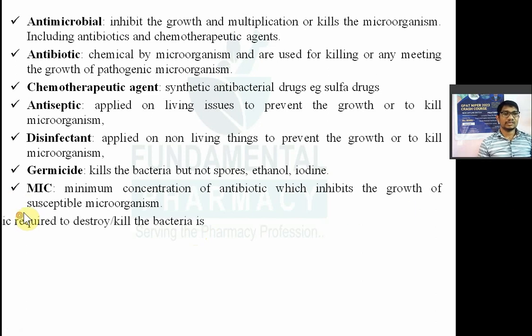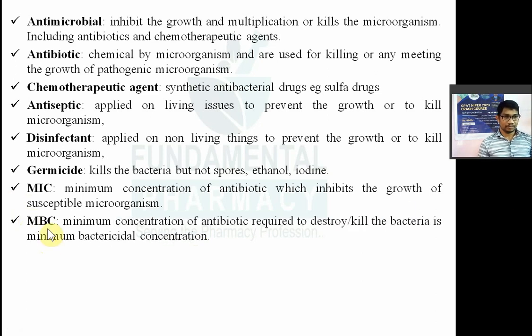What is meant by MBC, minimum bactericidal concentration. So minimum concentration of antibiotic required to destroy or to kill the bacteria, that is nothing but the minimum bactericidal concentration. So cidal, there are two terms, static and cidal. So दो term होता है bacteriostatic. Bacteriostatic मतलब क्या? Any antibiotic which will inhibit the growth of bacteria, that is known as the bacteriostatic. And bactericidal मतलब क्या?